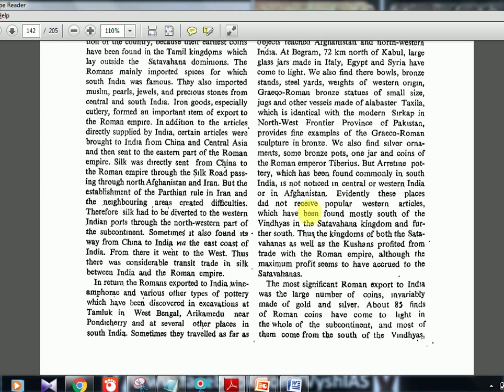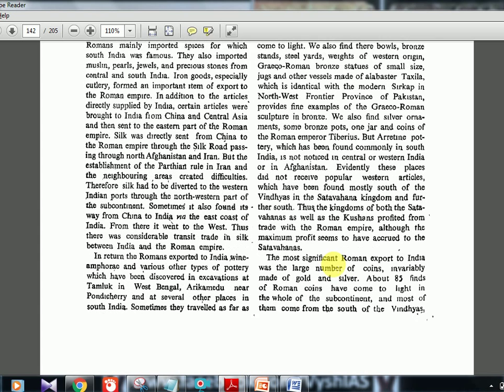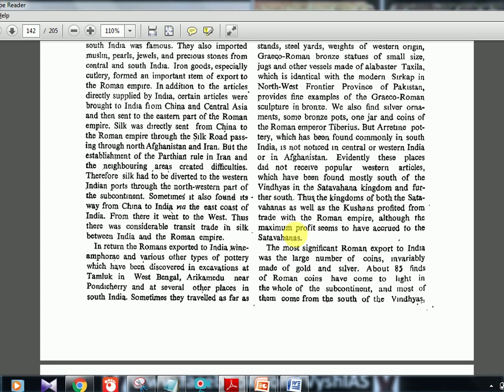Evidently, these places did not receive popular Western articles, which have been found mostly south of the Vindhyans in the Satavahana kingdom and further south. Thus, the kingdom of both the Satavahanas as well as the Kushans profited from the trade with the Roman Empire, although the maximum profit seems to have occurred to the Satavahanas. Okay, so they're telling maximum profit was received by Satavahana. So it's like a trade surplus.